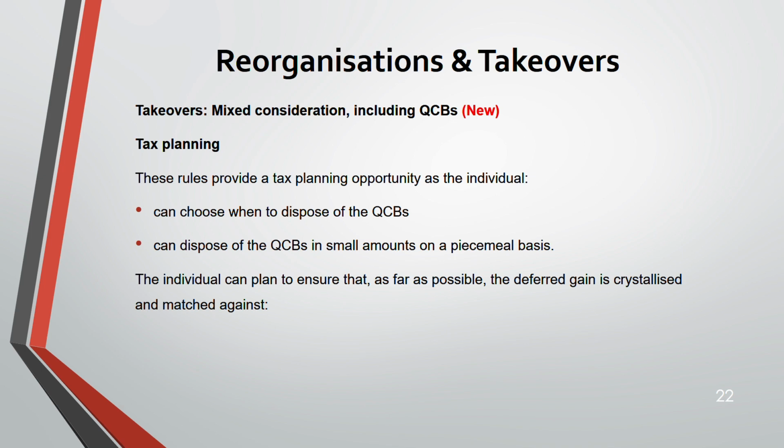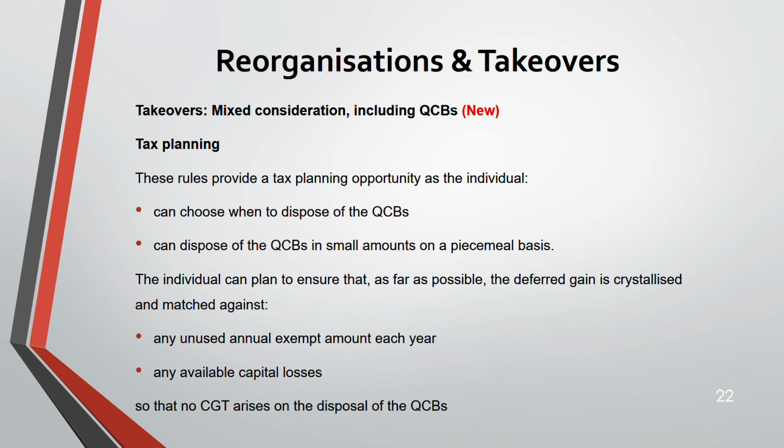Individuals should plan in such a way that, as far as possible, the deferred gain is crystallized and matched against any unused annual exempt amount. Wherever you have not used your annual exempt amount, try to bring your deferred gain into that year so that the gain can be matched against your annual exempt amount. And if you have any capital losses also, make sure you defer the gain and that it is crystallized in that tax year. No CGT arises on the disposal of a QCB.